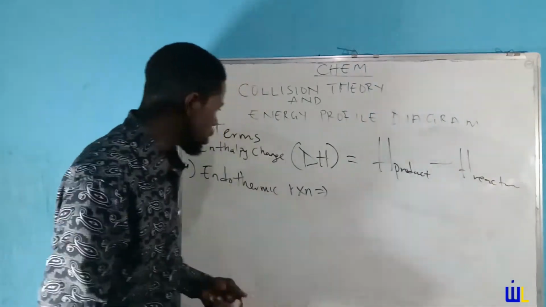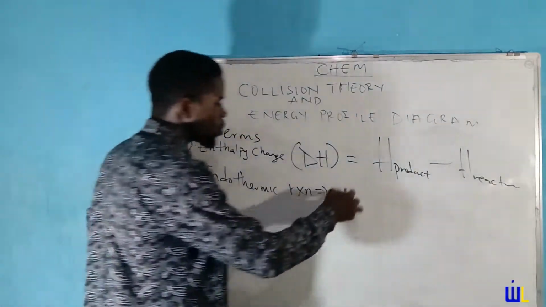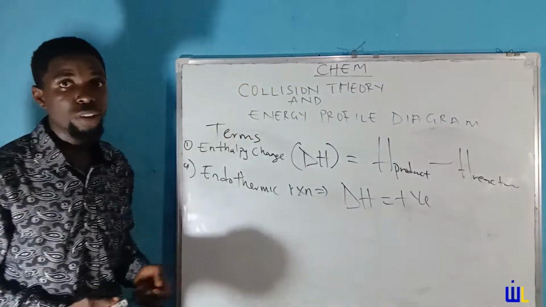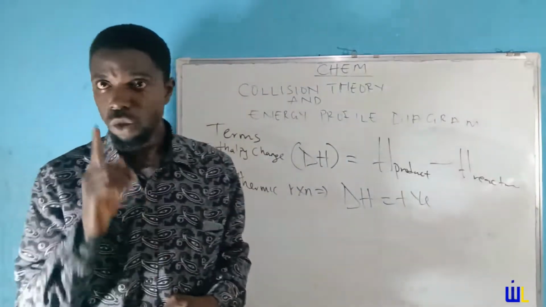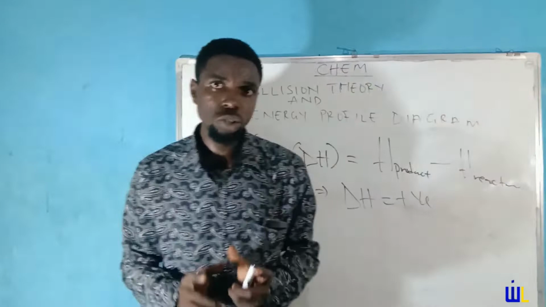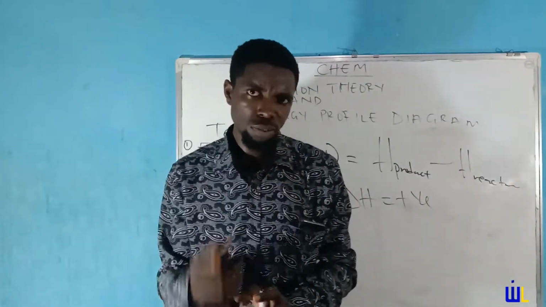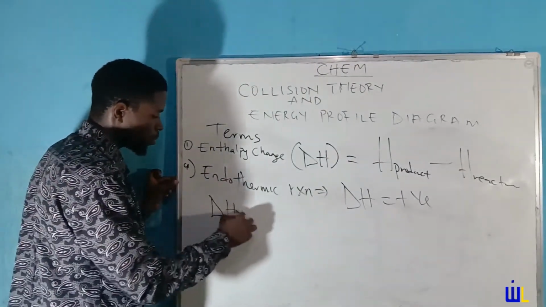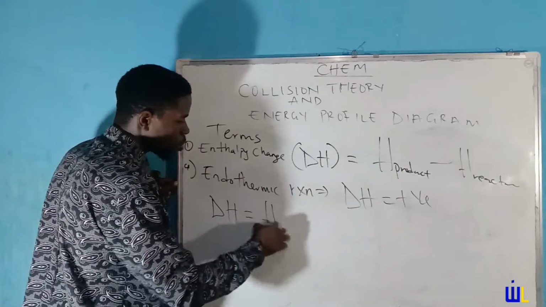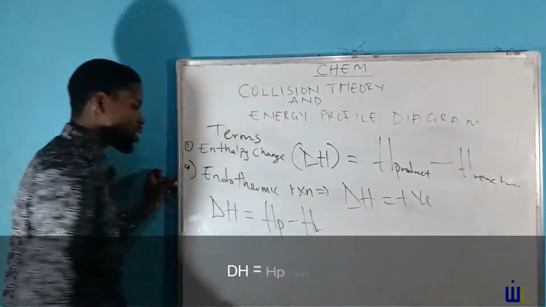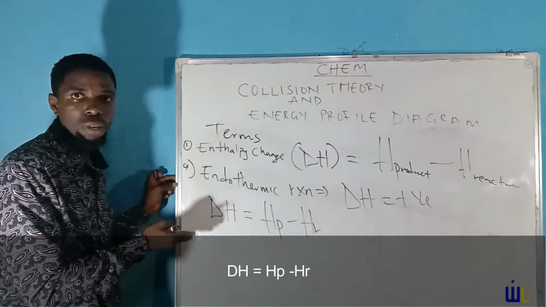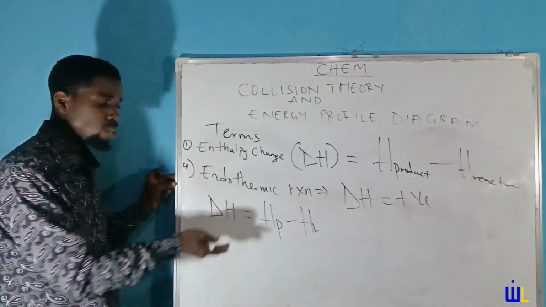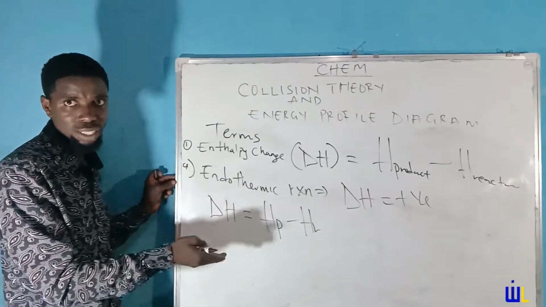Having mentioned that, we described that an endothermic reaction must have an enthalpy change which is always positive. Every endothermic reaction has a positive enthalpy. So have this in mind, that once you are dealing with an endothermic reaction, the enthalpy change is always positive. Now, with this mentioned, you would have dH equals heat of product minus heat of reactant. For a reaction to be endothermic, it must have a positive enthalpy. And if you are going to have a positive enthalpy, the heat of product must always be greater than the heat of reactant. Put that down.